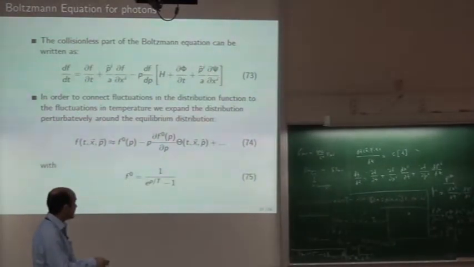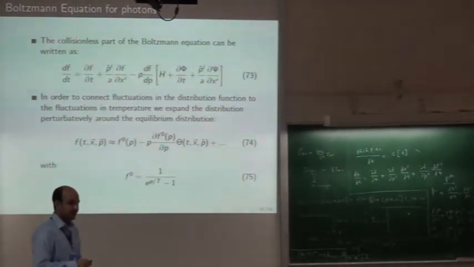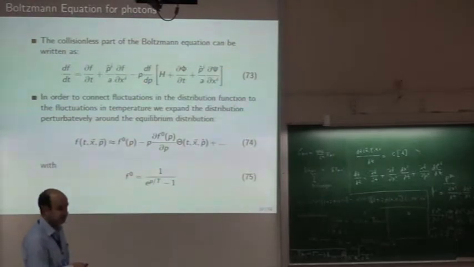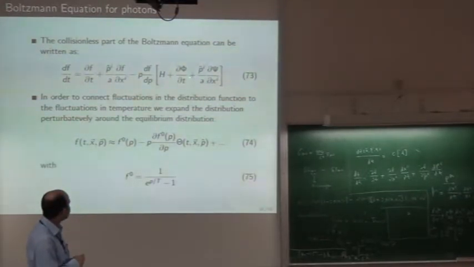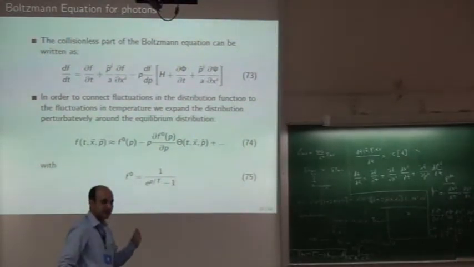Now this left hand side part depends on these potentials, phi and psi, for scalar perturbation. If you just put them to 0, then the equation you get will be for the case when there are no perturbations. It will be a simple equation.